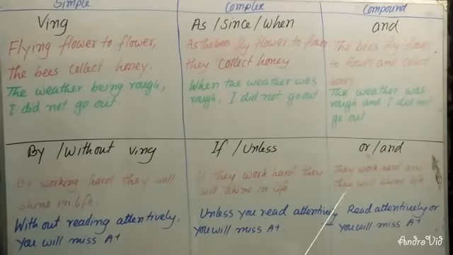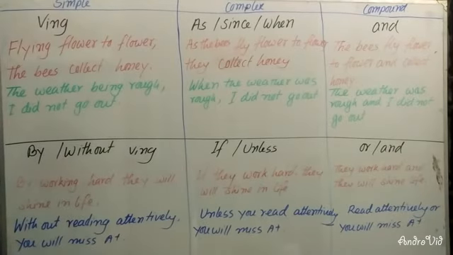And in a compound sentence, if the sentence is negative, then you will have to use or, and if the sentence is positive, assertive, or affirmative, you will have to use and. I have also given you an example: if they work hard, they will shine in life. As the sentence is assertive, or affirmative, you will have to write by here, then you will have to add ing with the present form of the verb.